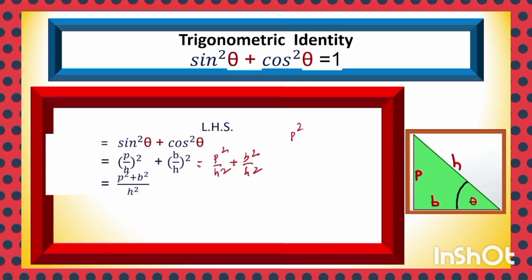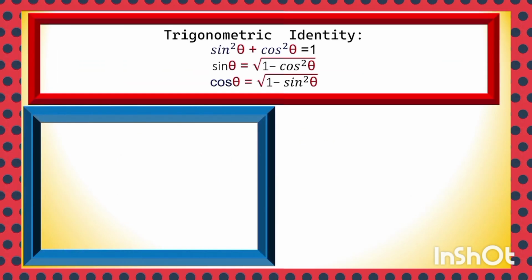And you know p square plus b square is equal to h square using the Pythagoras theorem. So by applying the value, we can write h square by h square, which can be cancelled, and the value is 1. Thus sin square theta plus cos square theta is equal to 1, one of the important trigonometric identities which is true for all values of angle theta. An important statement.